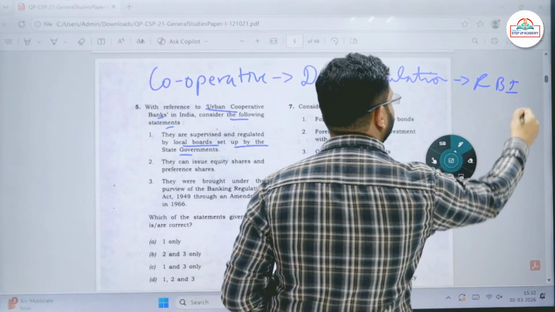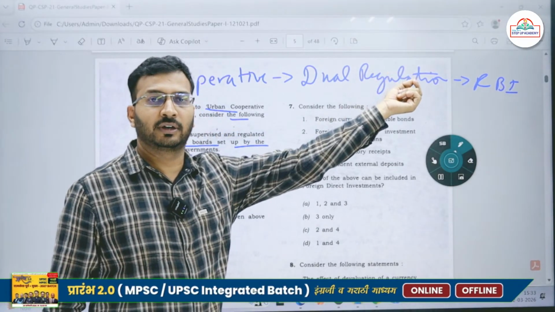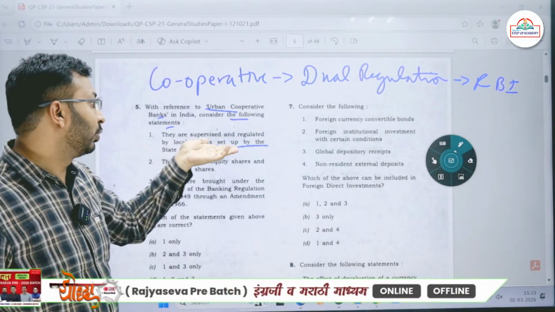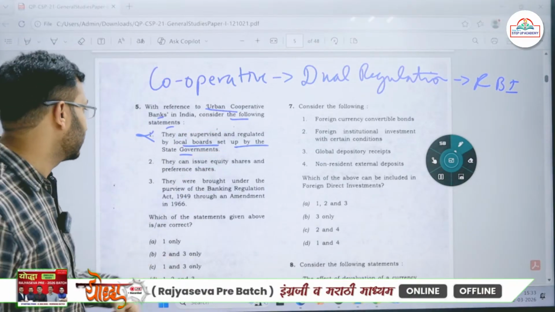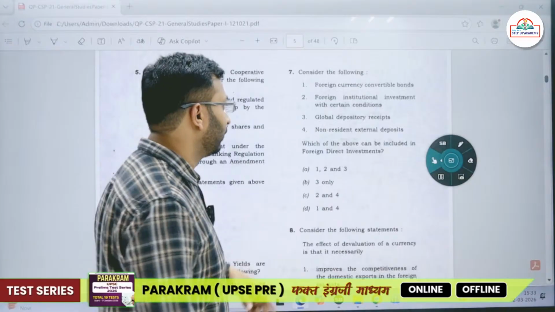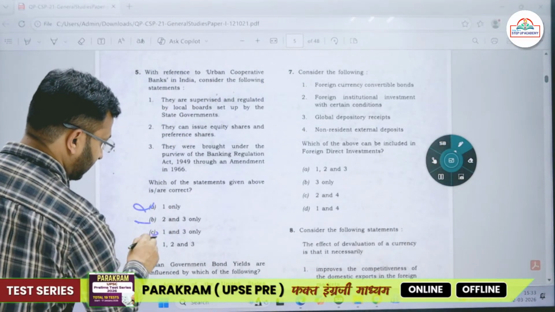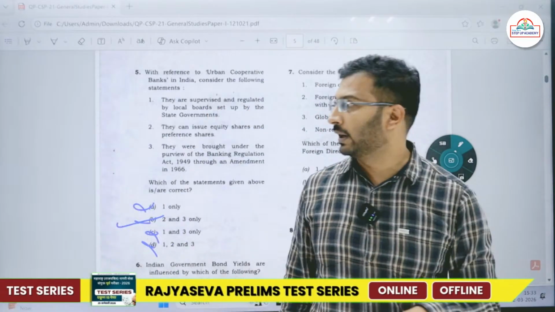And specifically, if I talk about the banking operations, in that case they are regulated by the RBI. So they are not regulated by the local boards set up by the state government. Okay, so always if you have eliminated one option, then immediately go for looking for the statements. One you are eliminating, C gone. So you are left with only B, 2 and 3.